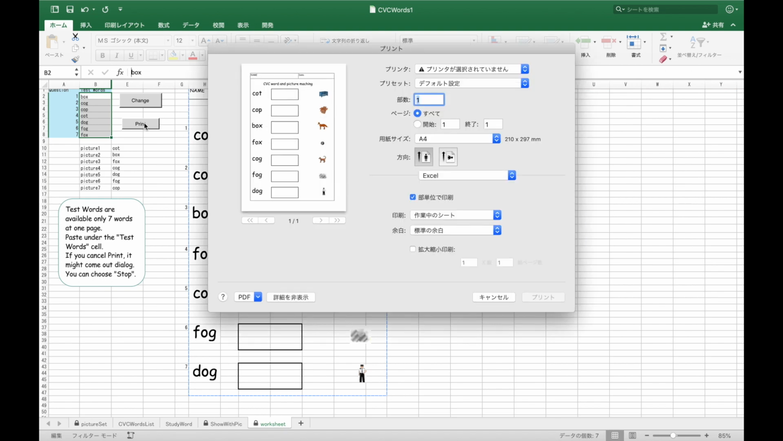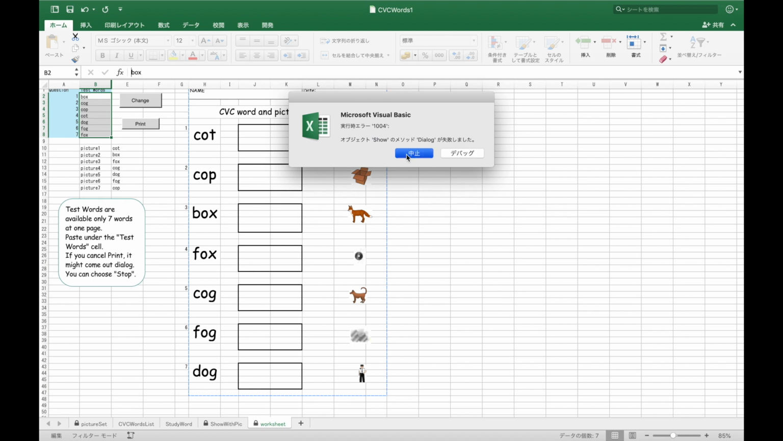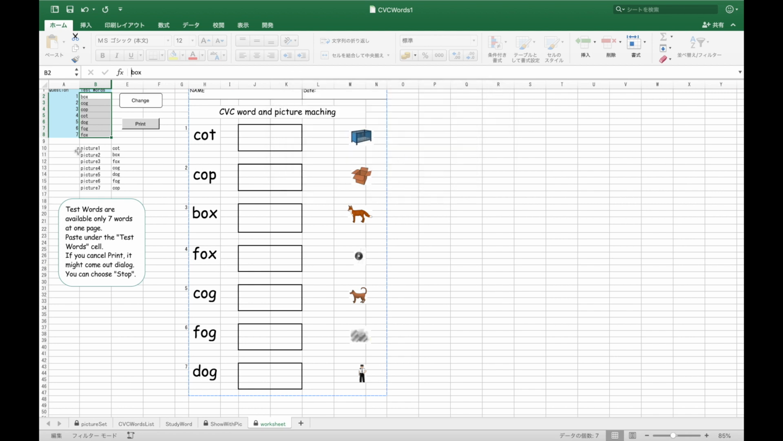If you cancel the print, a dialog comes out. You can choose stop. It is not a big problem. Don't worry. Even if you make a mistake, you can just cancel with the red button. Worksheet protection is applied to some of the sheets, but no password is set. Feel free to change them as you like.